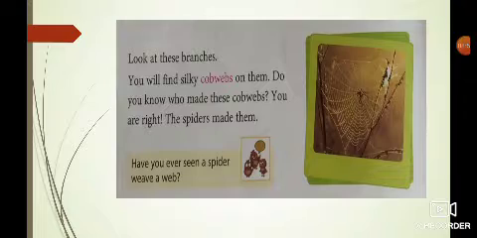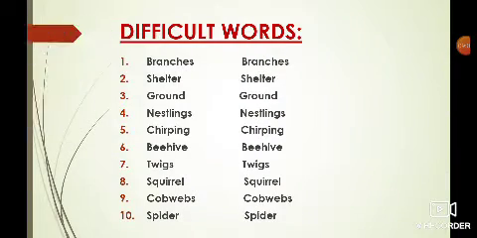So children, this was your chapter. Now some difficult words are there. First one is branches, B-R-A-N-C-H-E-S. Next one is shelter, S-H-E-L-T-E-R. Third one is ground, G-R-O-U-N-D. Next is nestlings, N-E-S-T-L-I-N-G-S. Fifth one is chirping, C-H-I-R-P-I-N-G.